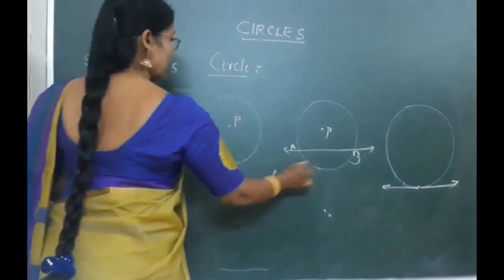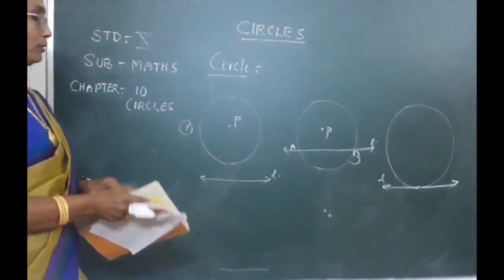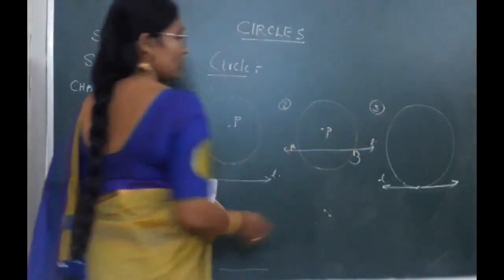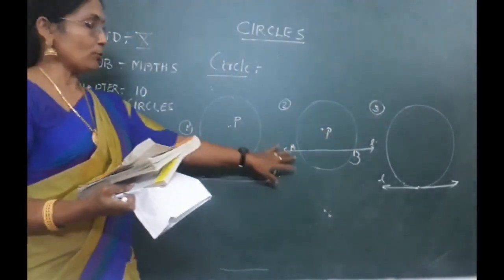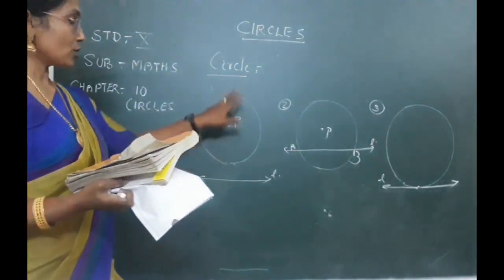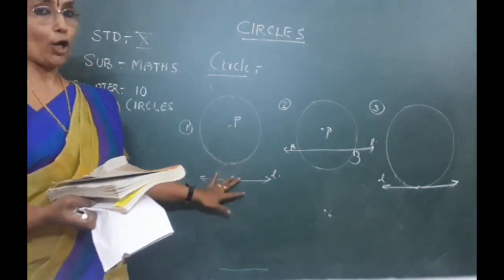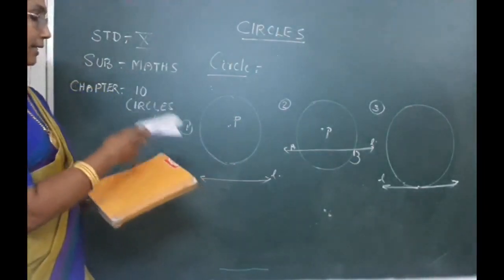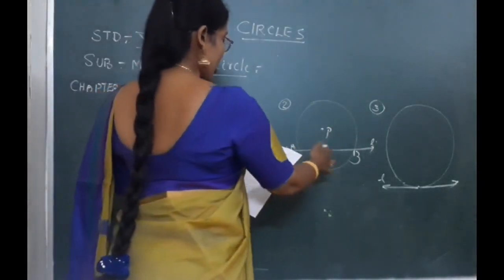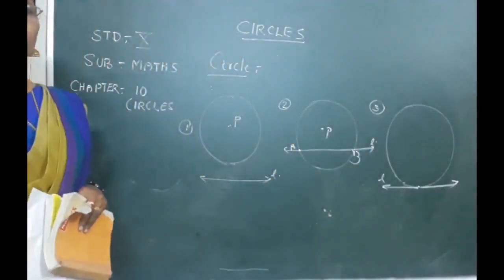What are the various possibilities you can see here? Here I have drawn three cases, a circle and a line in the plane. Both are in the same plane. How many possibilities can you see? First case, one circle is there and that line is also there in the same plane, but they are not intersecting. And second case, the circle is there, but the line is intersecting at 2 points. The line is intersecting the circle in 2 points.